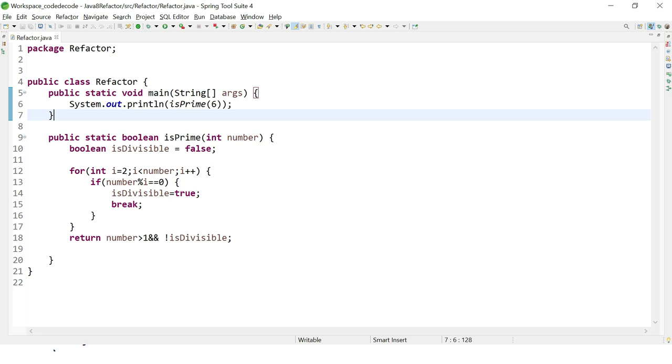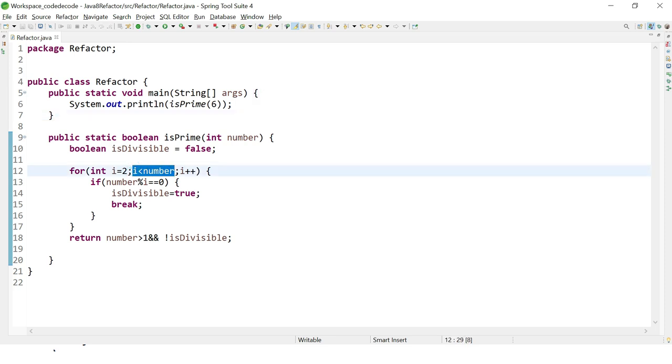I am also telling you that a number is prime if the number is greater than 1 and that particular number has no divisor. That is, a number can be divisible by either 1 or by itself. So 6 can be divisible by 2 and 3, so it is not a prime number, and 7 can only be divisible by 1 or by 7 itself. So that is the reason why we have taken i less than number, not less than or equal to number.